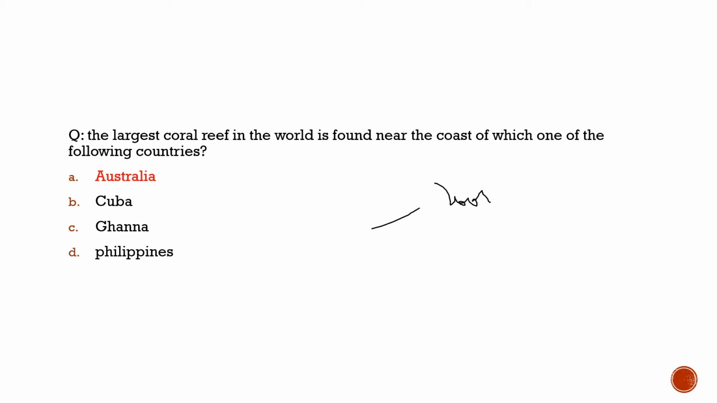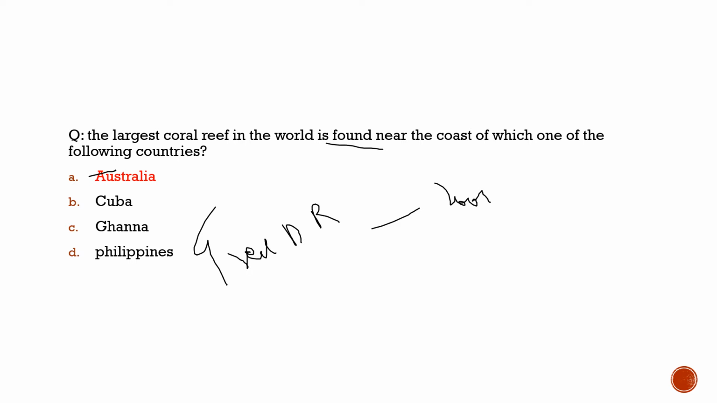Before we solve the question, I would like to add that this question is from the geography of the world, and this shows you how well versed you should be, how much knowledge you should have with respect to these questions. That is the reason we brought it here. The question says the largest coral reef in the world is found near the coast of which of the following countries? It is Australia. 100% true. The correct option is option A. And the largest coral reef is the Great Barrier Reef.